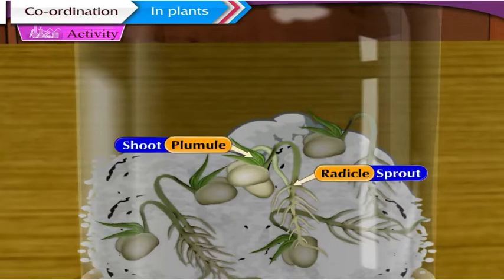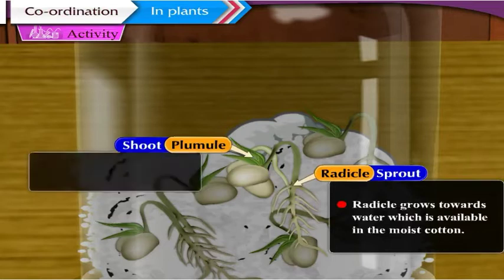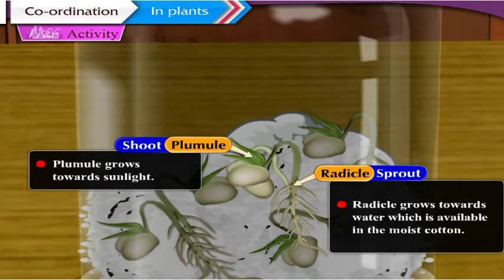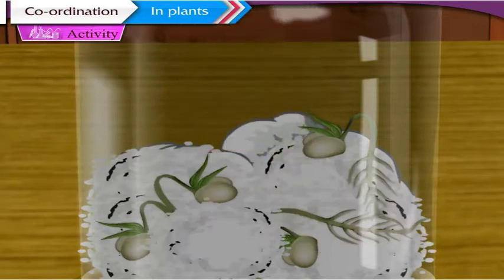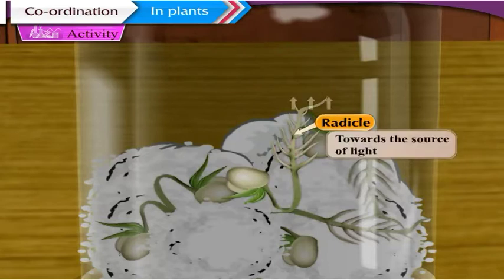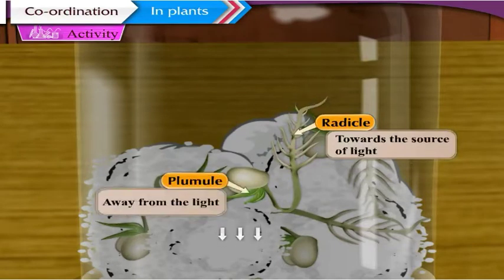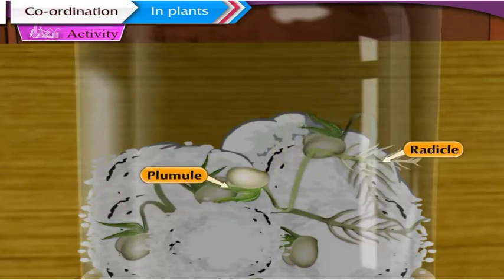We observe that the radicle grows towards the water, which is available in the moist cotton, while the plumule grows towards sunlight. Now, let us pick up some sprouts and carefully place them in such a way that the radicle is towards the source of light and the plumule is directed away from the light. Observe the direction of the growth of the seeds every day.